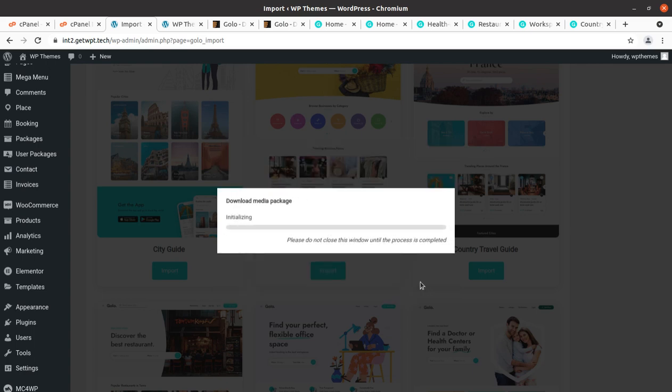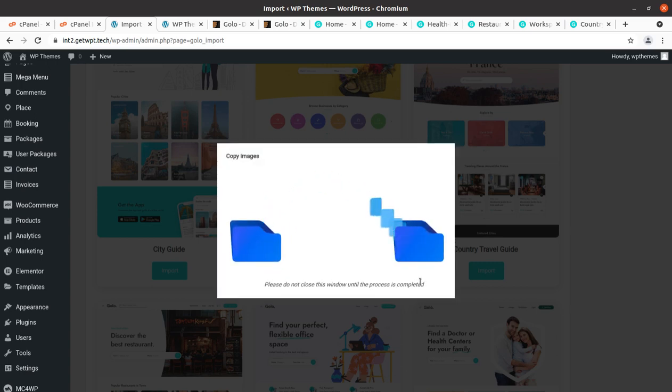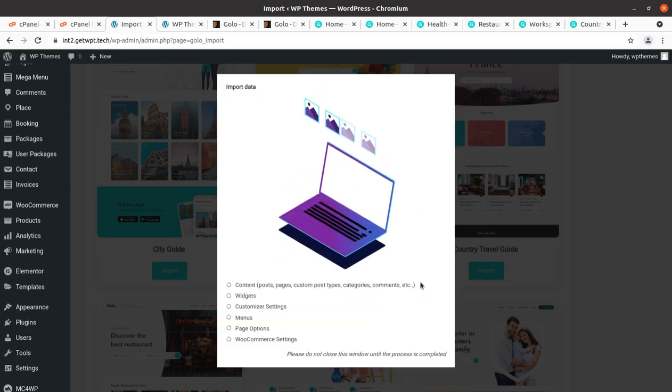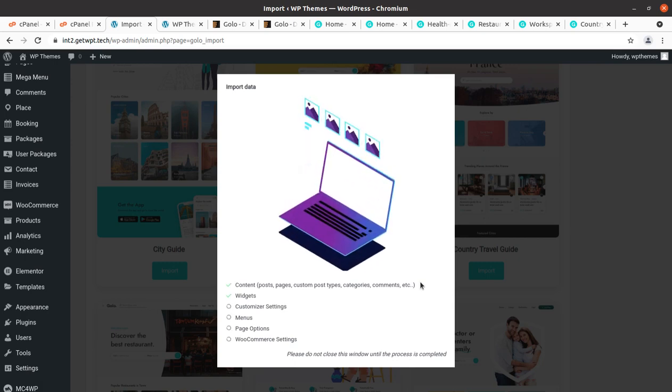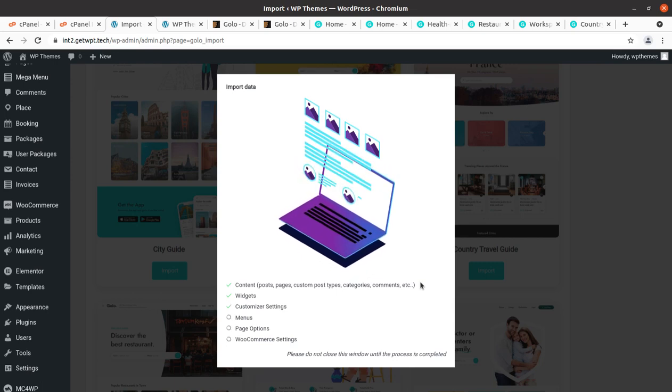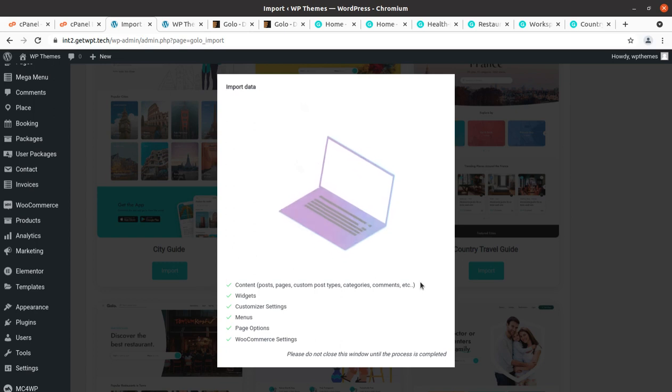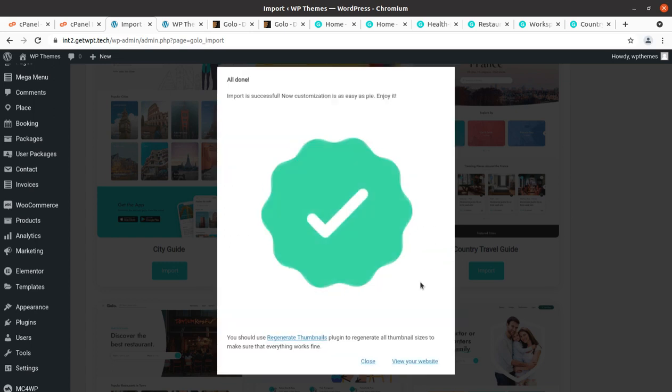Okay, so it is initializing and it is going to take time. It is a very good interface for importing data, and it is showing each and everything that is going on in the background and what is being imported. It is really a good interface. Okay, so content is imported, widgets imported, customizer, menu, page options, and WooCommerce settings. So all got imported, and it took hardly a minute.